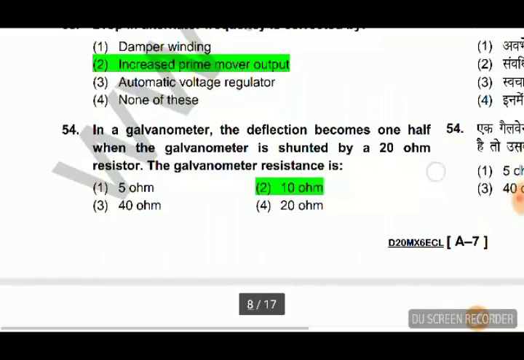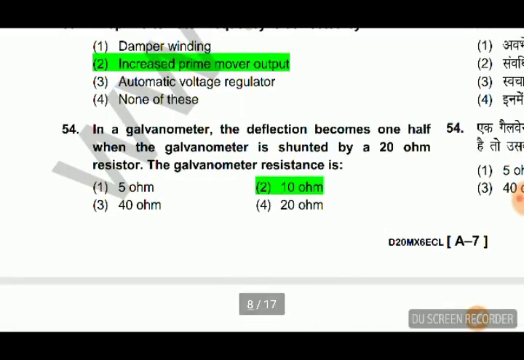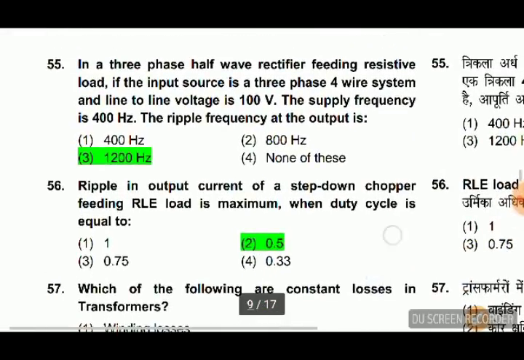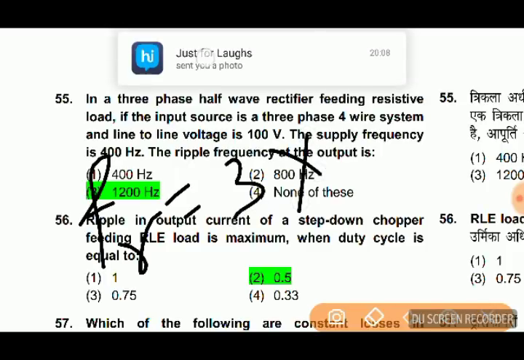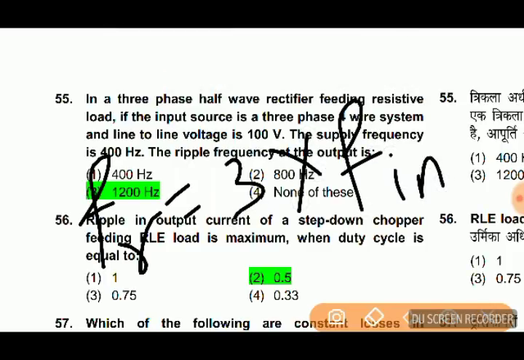Then 55, but I might be wrong, so if I am wrong, please let me know, because I think 20 ohm is the correct answer. Then question 55, in a three-phase half-wave rectifier feeding resistive load, if the input source is a three-phase four-wire system and line-to-line voltage is 100 volt, the supply frequency is 400 Hz, and the ripple frequency in the output is? So in a half-wave rectifier, the ripple frequency in output equal to 3 into input frequency. Input frequency is 400 Hz into 3 equal to 1200 Hz.